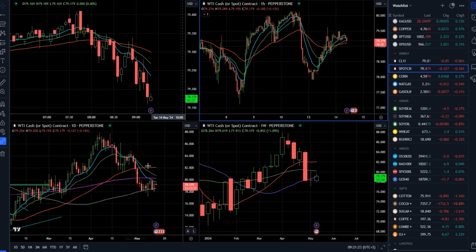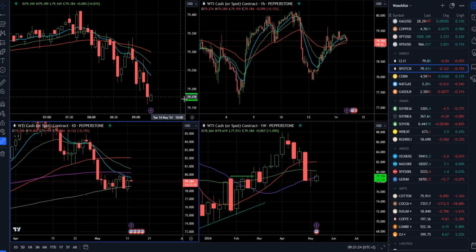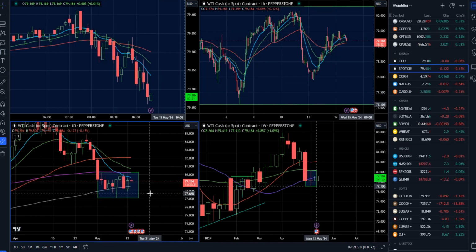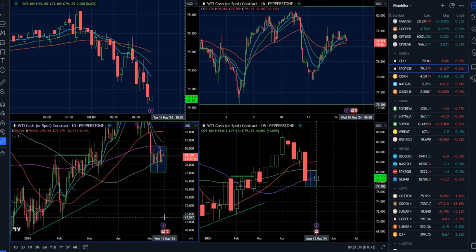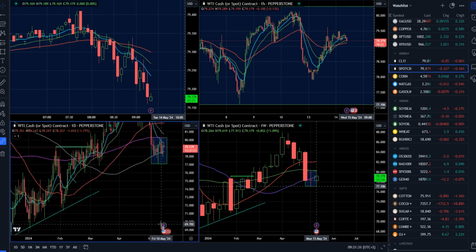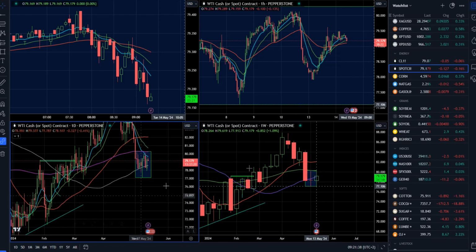On the crude oil, we have a consolidation just around the declining 10-day moving average. We have a 5 to 6 days consolidation. If market really breaks below the 77 mark and holds below, there will be a chance for a bigger drop even towards the 71.50 mark or even 69.50 mark.